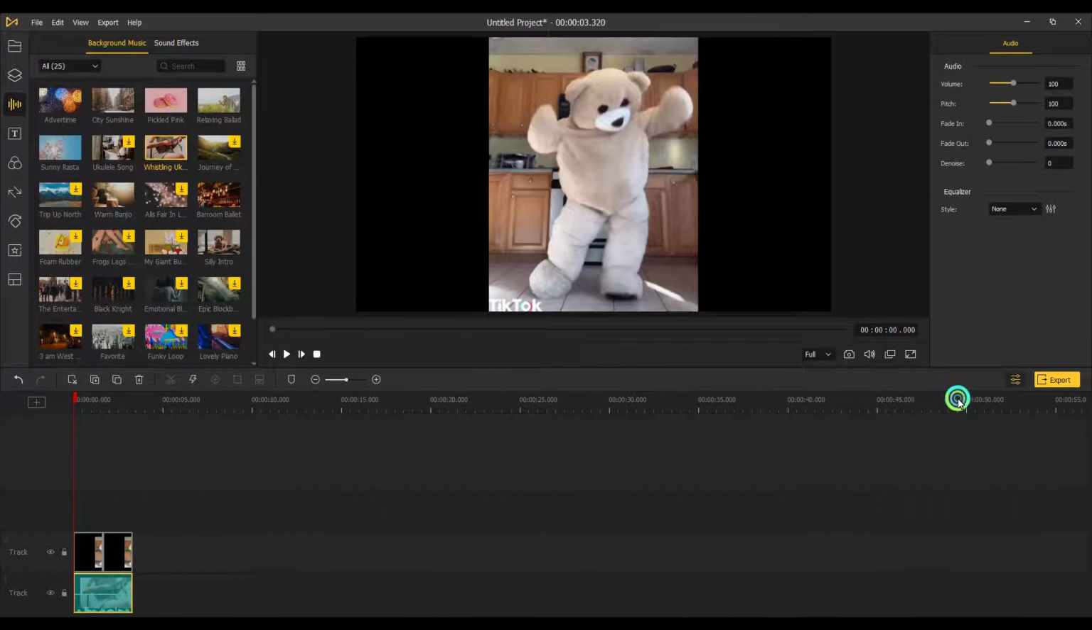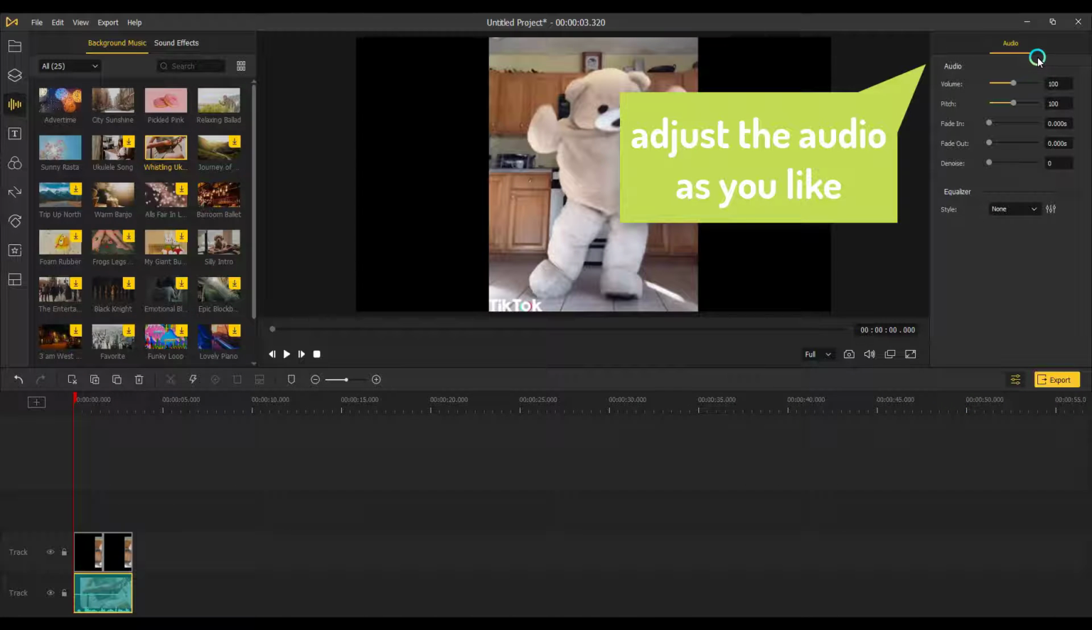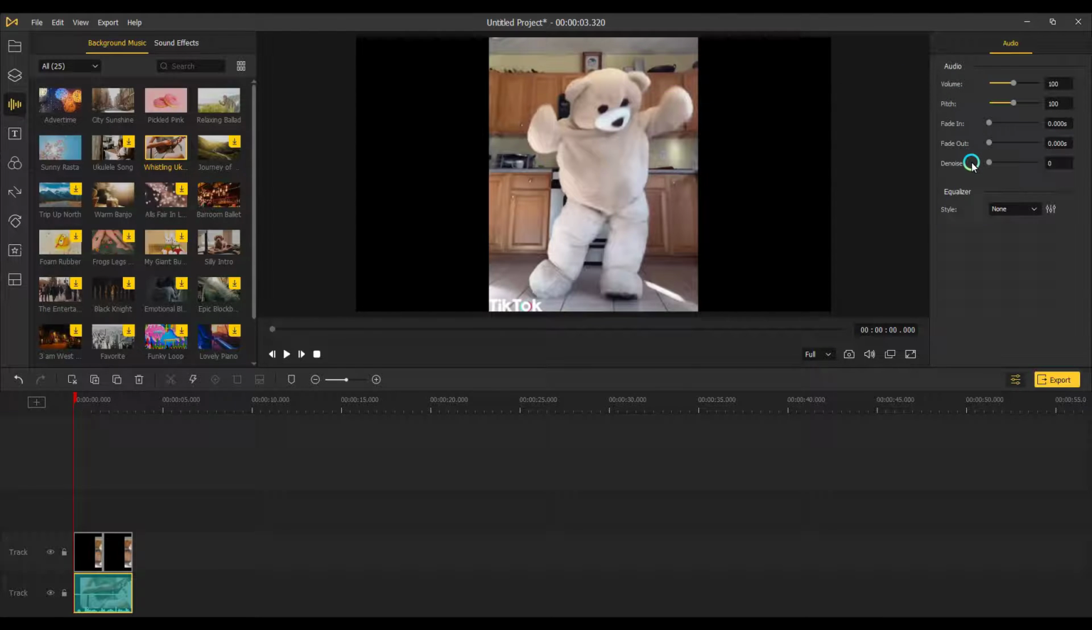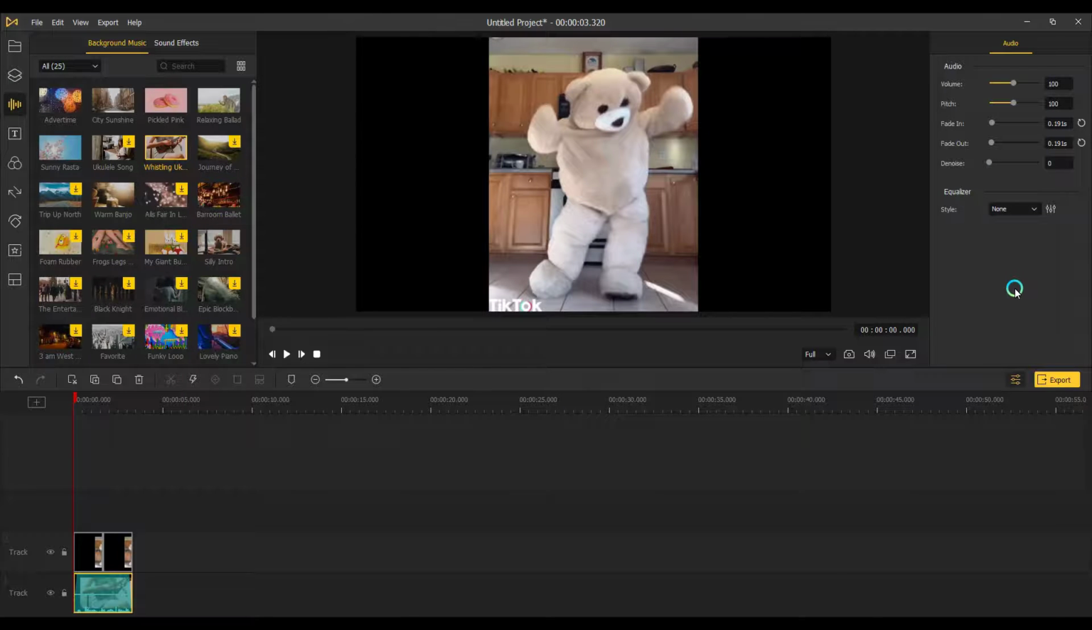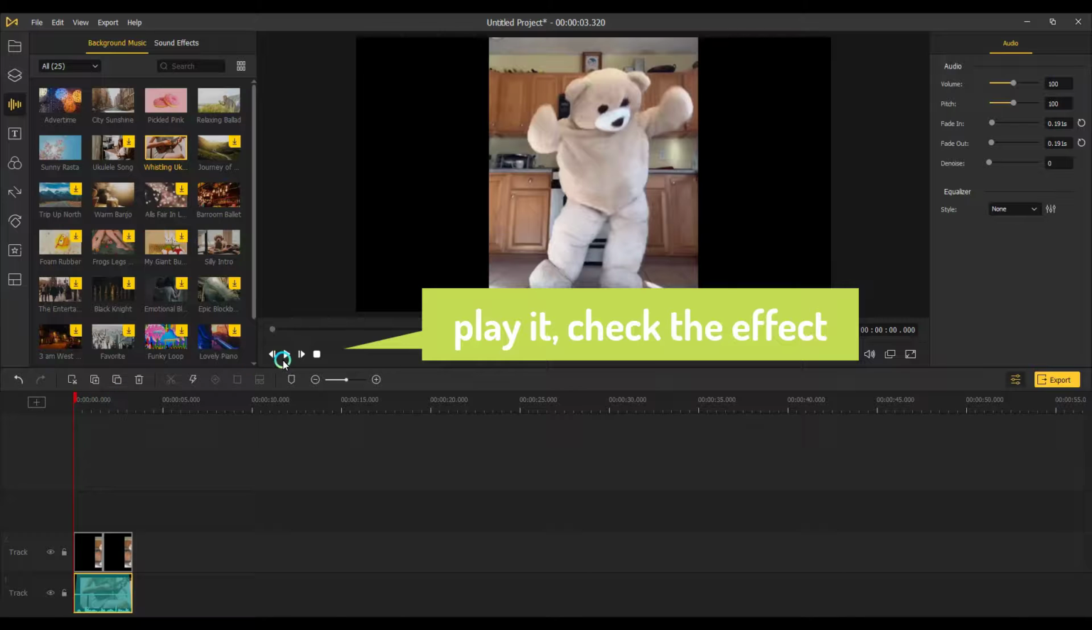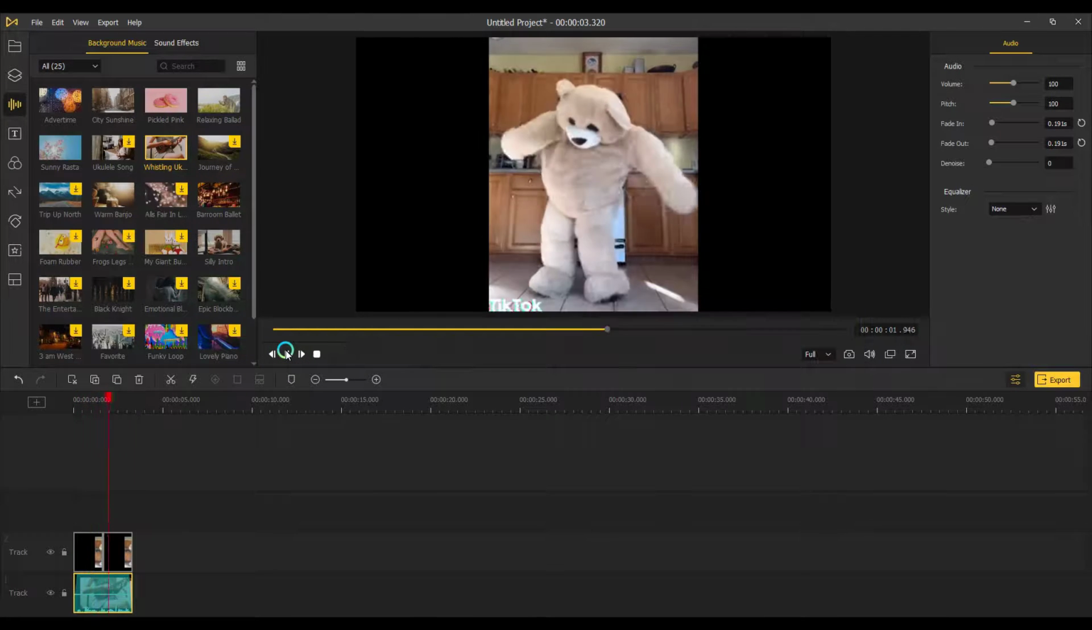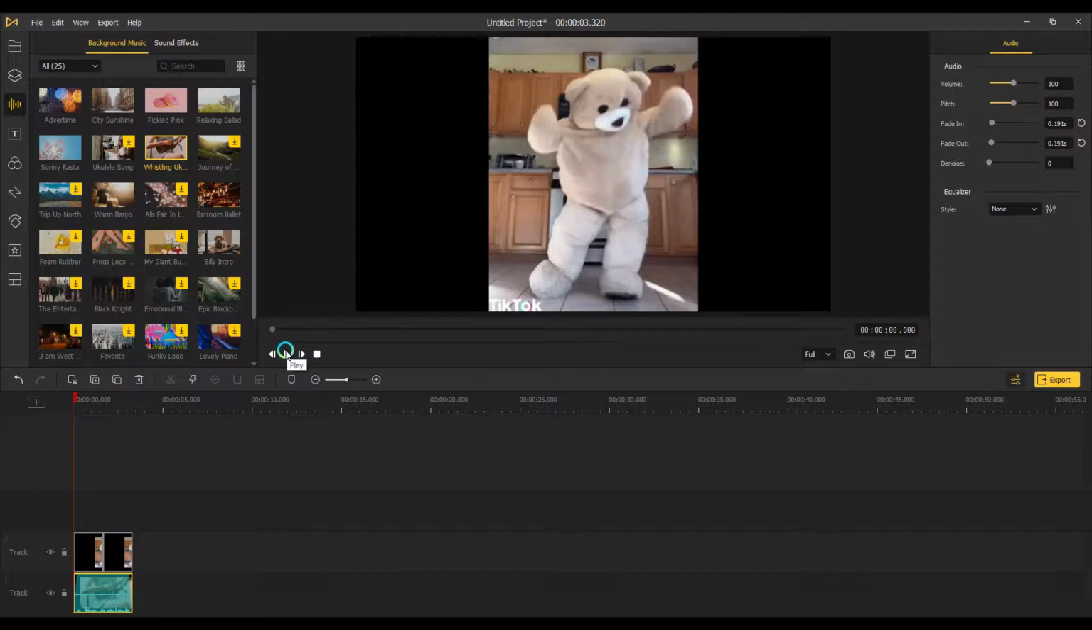And there is a part where you can adjust the audio as you like, such as volume, pitch, fade in and fade out time, equalizer. You can click the play button to check if the effect is what you want. When you finish, you can export the video now.